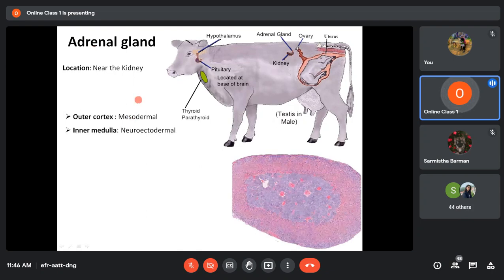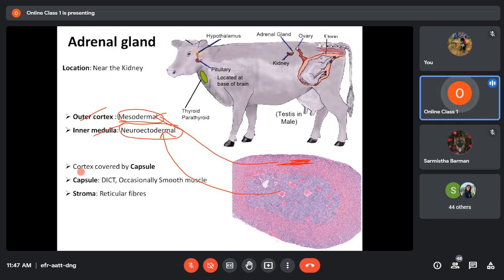Each adrenal gland is in turn made up of an outer cortex, which is derived from mesoderm, and an inner medulla, which is derived from neuroectoderm. So this is the outer cortex, which is mesodermal in origin, and the inner medulla is neuroectodermal in origin. So remember, the adrenal gland has an outer cortex and an inner medulla.